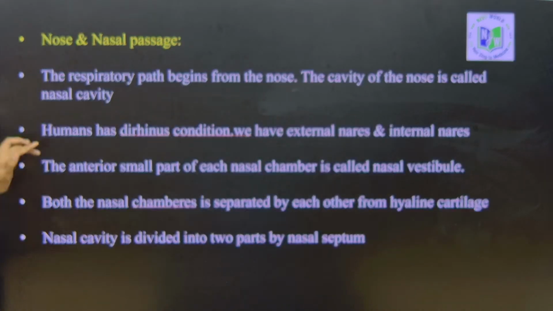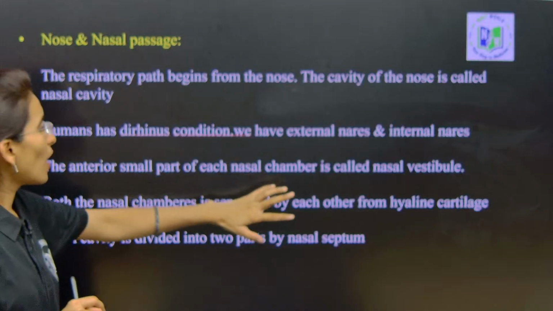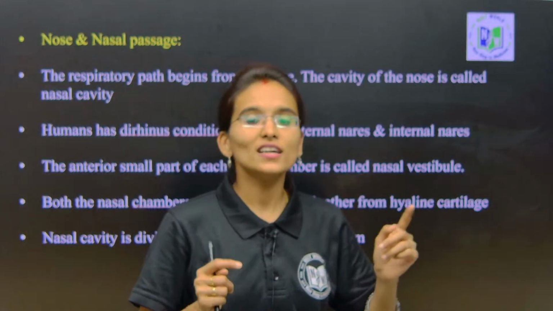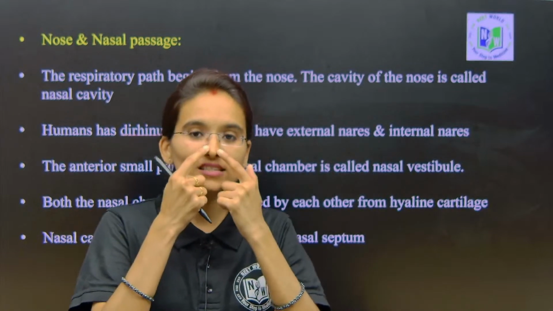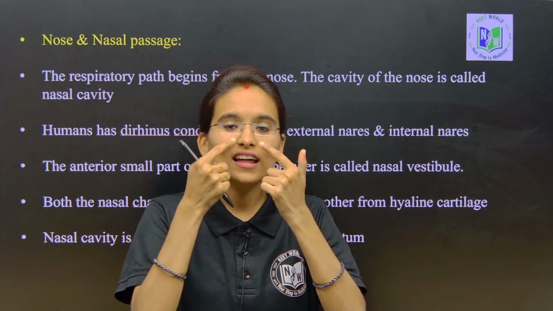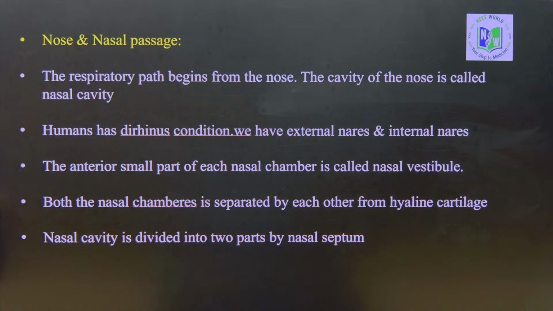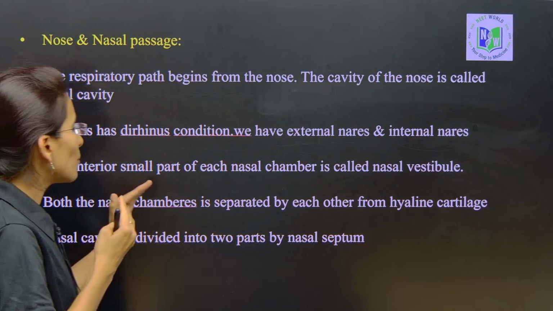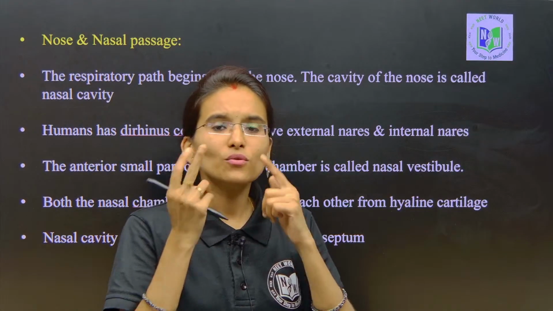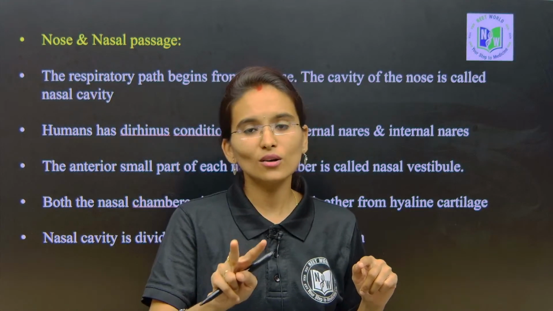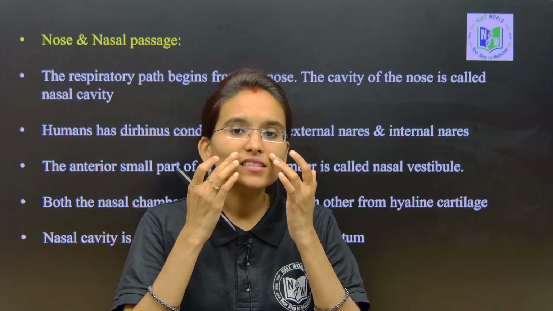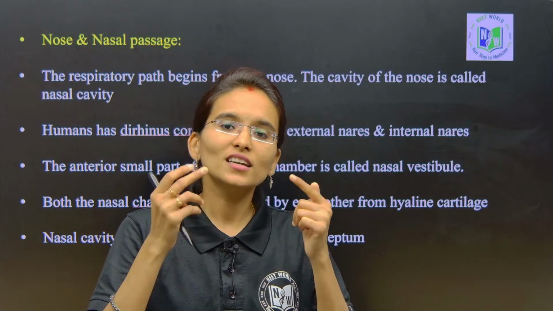And next one, the anterior small part of each nasal chamber is called the nasal vestibule. Can you see, this is called the nasal vestibule, right. So we usually have two external nostrils, and the two external nostrils lead to the nasal chambers.